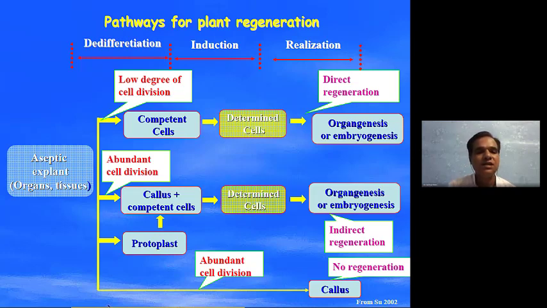This callus can be subcultured again and again so that we have enough callus in the laboratory. Then we can produce either direct rooting or rooting. But normally we are not producing rooting first. What we are doing is producing shooting. But if you are growing secondary metabolites from the root, then you can produce rooting from the callus, and then you have to culture the roots in the media so that you can produce secondary metabolites